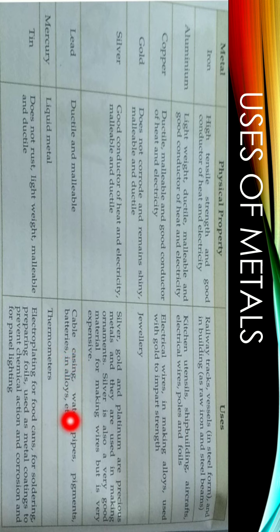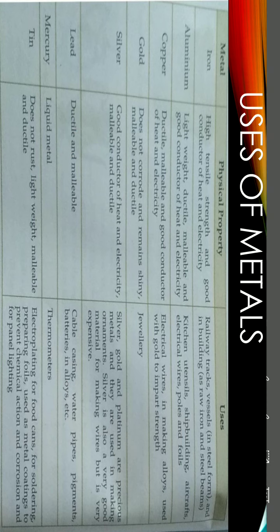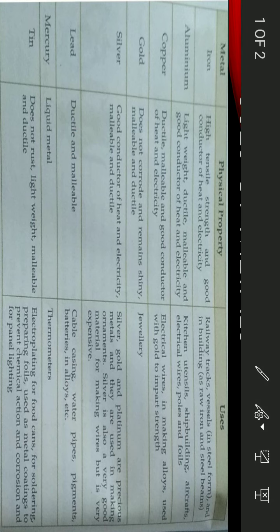And then water pipes, and it is used in making pigments, for making different types of dyes. And then it is used in batteries also and in making different types of alloys. Next is mercury. Mercury is a liquid metal which is known to us, and mainly it is used in thermometers.